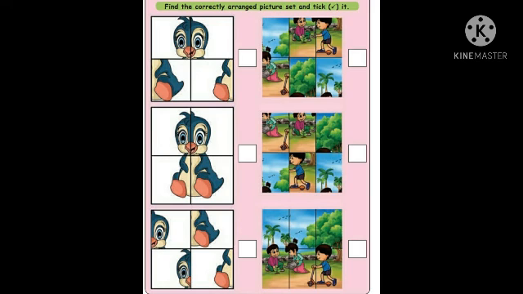Page number 54. Okay, look at the book. The first one is not correct, and the second one is correct, and the third puzzles are not correct. So find the correctly arranged picture set and tick it. What you have to do?